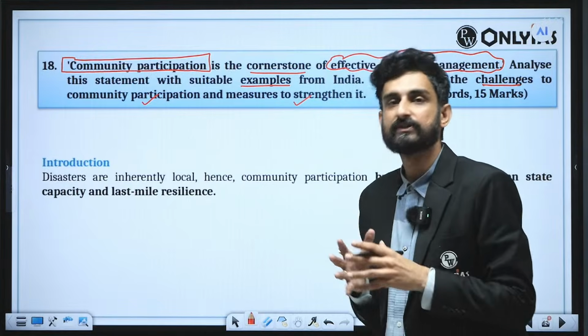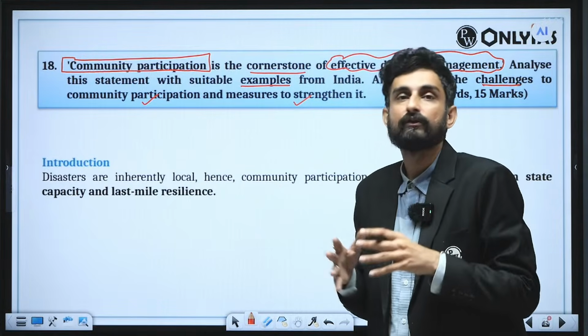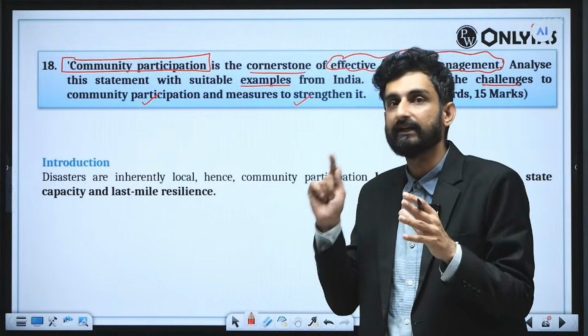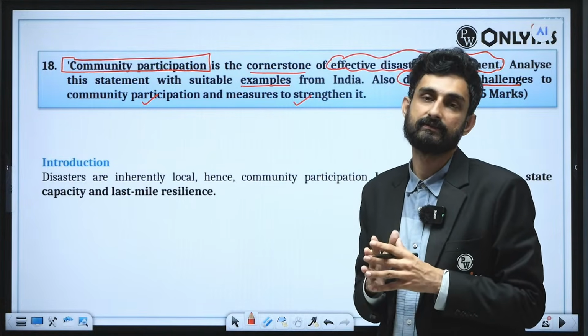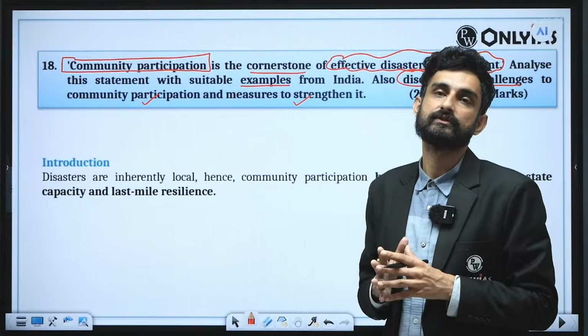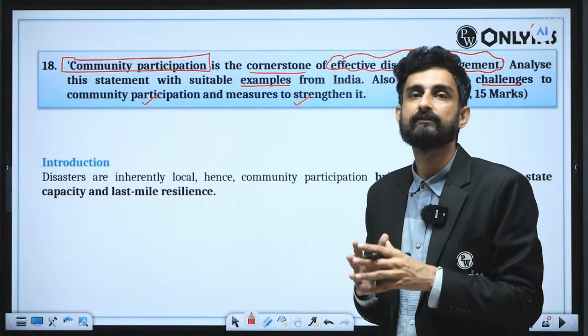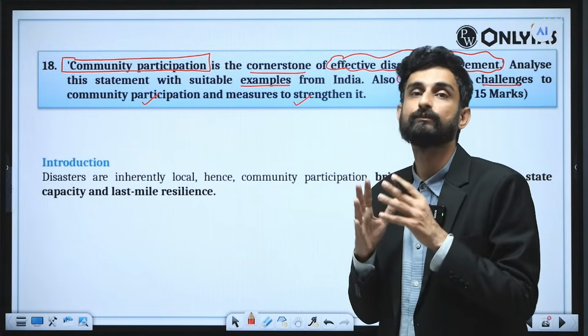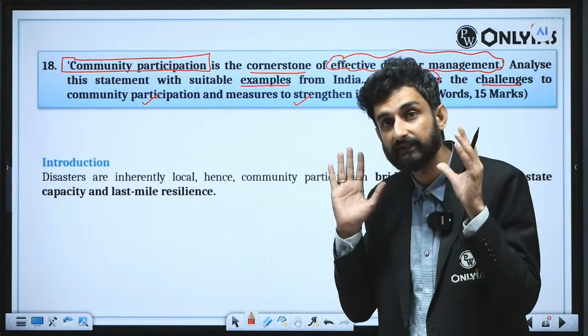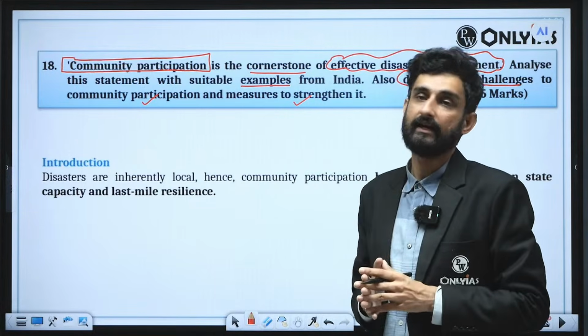If community participation is there, people are well aware of their surroundings. They can highlight the problems to the administration at the first instance, and therefore effective recovery, effective mitigation, and effective response to any type of disaster can be given at the earliest.